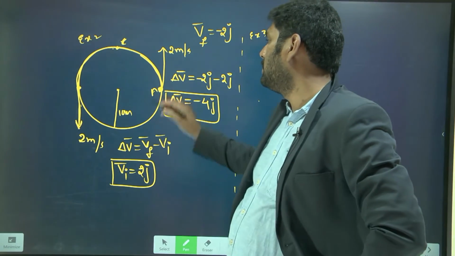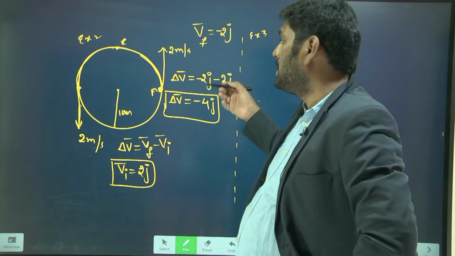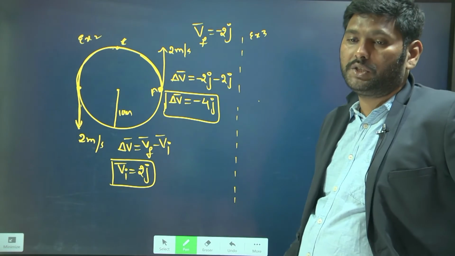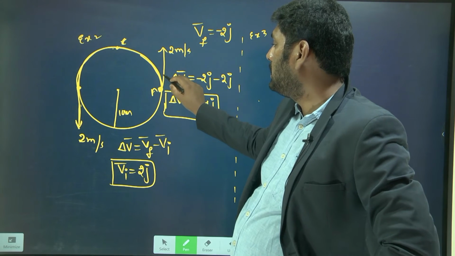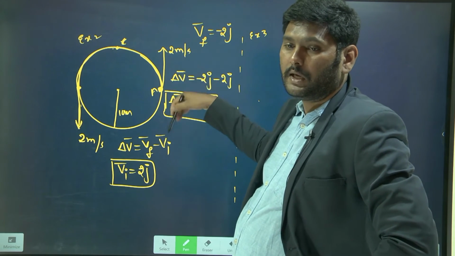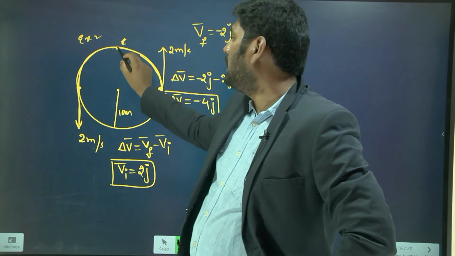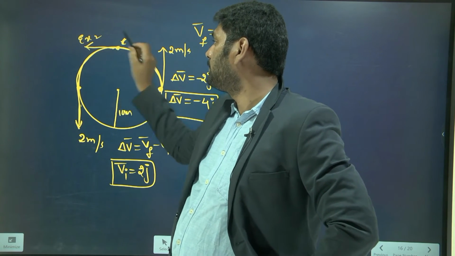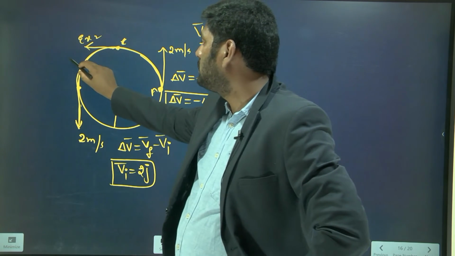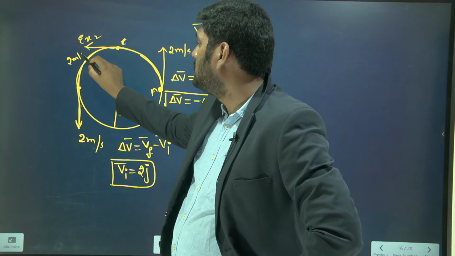To find the change in velocity, you must know the direction. At position A, the direction of the velocity of the particle is the upward direction. At here, the direction of the velocity of the particle is along this direction. The magnitude is 2 meters per second.